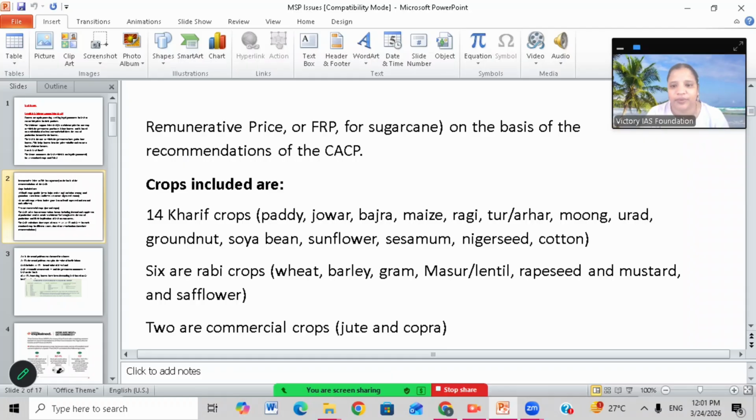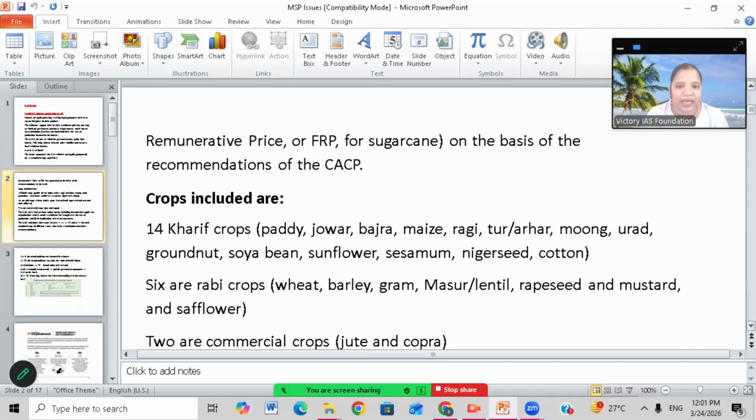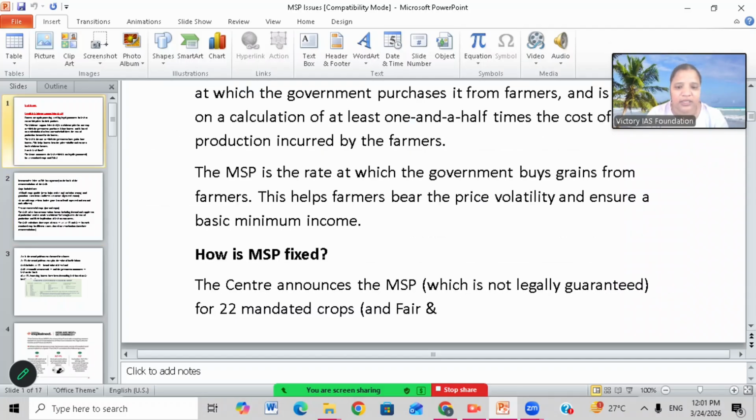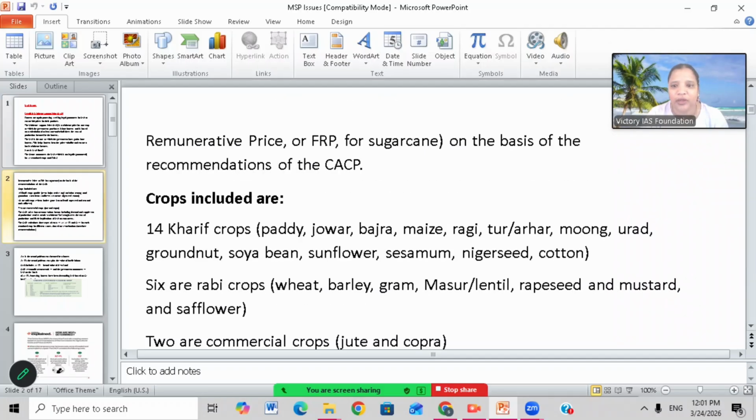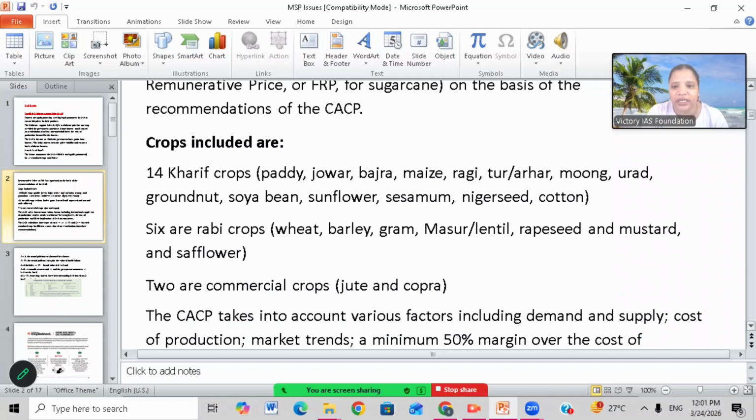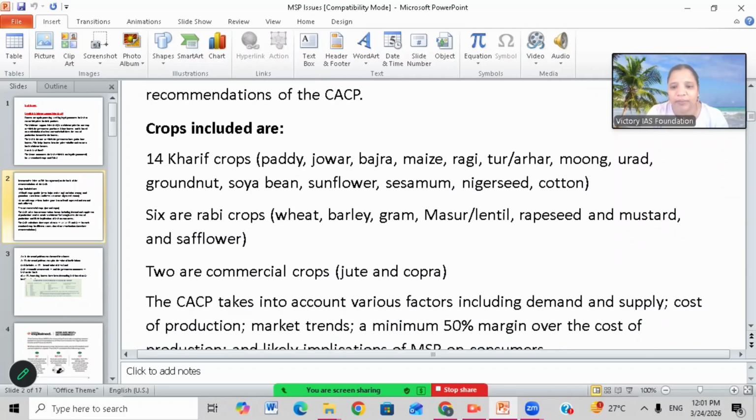For sugarcane, it is a fair and remunerative price, or FRP, on the basis of recommendations of CACP. In the minimum support price, 14 kharif crops, 6 rabi crops and 2 commercial crops are listed.